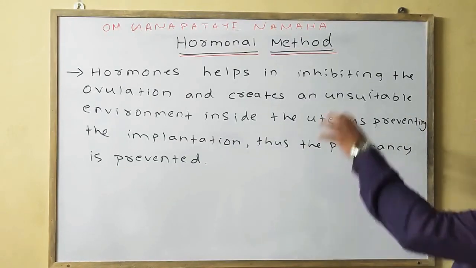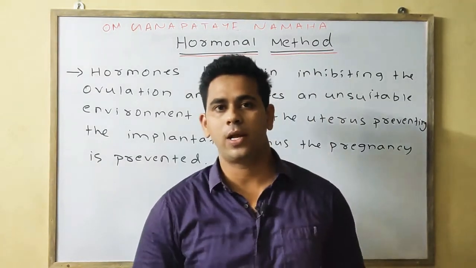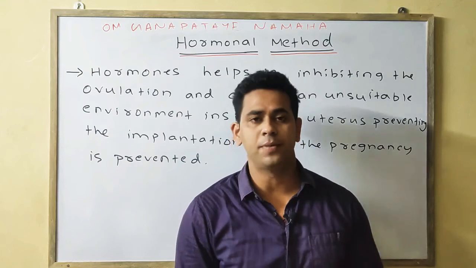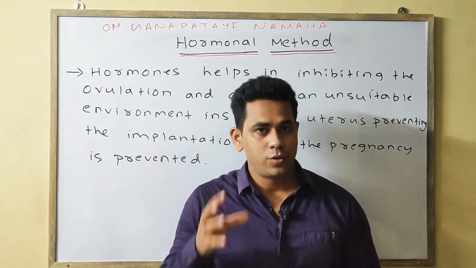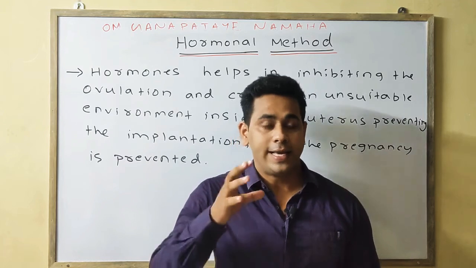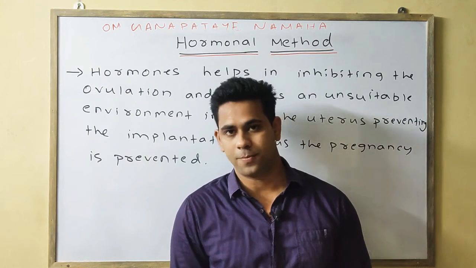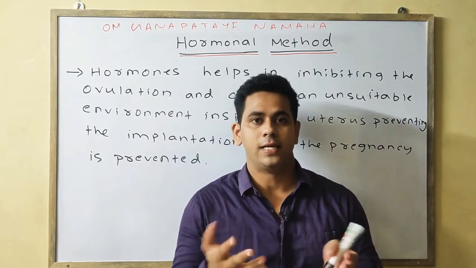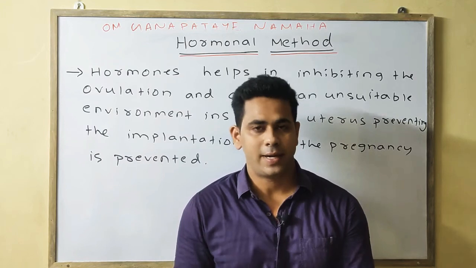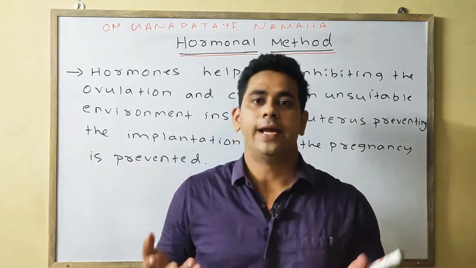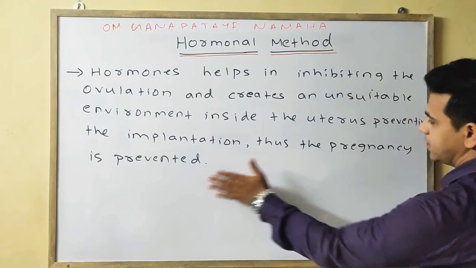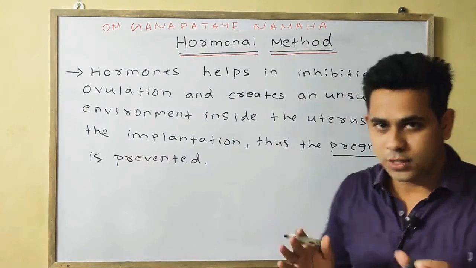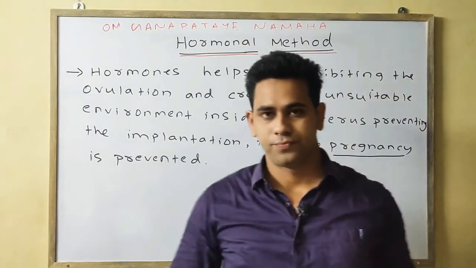So in the case of hormonal method, obviously some types of hormones should be used in this type of contraceptive measure. The hormones which are used help in inhibiting, meaning stopping, the ovulation, and they also create an unsuitable condition inside the uterus by which implantation is prevented, and eventually it helps in preventing the pregnancy, which is the main motto of birth control.